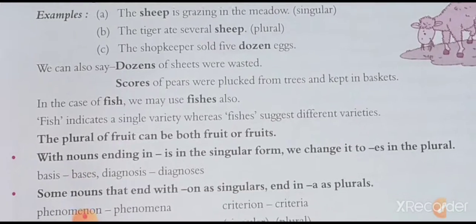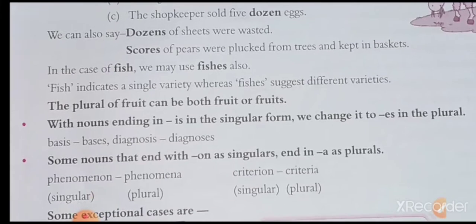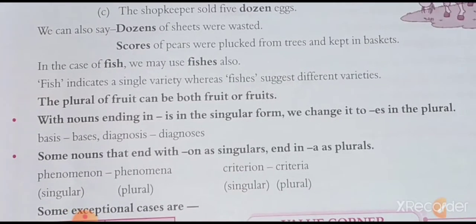With nouns ending in is in the singular form, we change it to es in the plural. Basis is bases, diagnosis is diagnoses. Now next, some nouns that end with on as singulars and a as plurals.